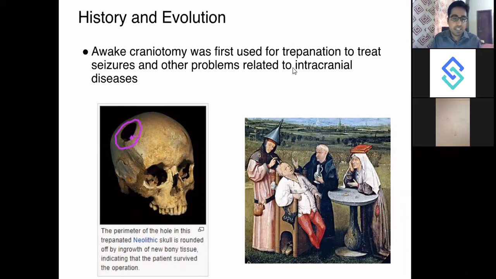That suggests that in prehistoric times, in case of, let's say, head injury with EDH, there is scientific evidence that they used to create a hole in the skull to evacuate the hematoma. In the medieval period also, we had certain frontal craniotomies being done, where a person who was perceived to be going mad had his frontal lobe damaged, so that he could improve out of his neurological deficit. So that is about the history and evolution of awake craniotomy.